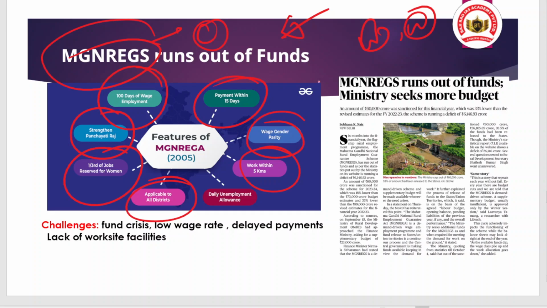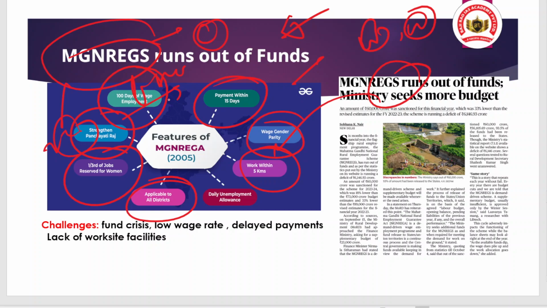But there are challenges associated with MGNREGA, like the fund crisis. Remember, in financial year 2022-23, MGNREGA funds were allocated in a higher amount, but in 2023-24 only 60,000 crore was allocated. That means the workers in this scheme may get delayed payment, and because of delayed payment, their lifestyle may get dysfunctional.